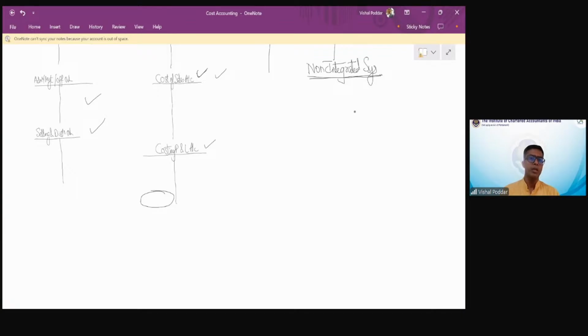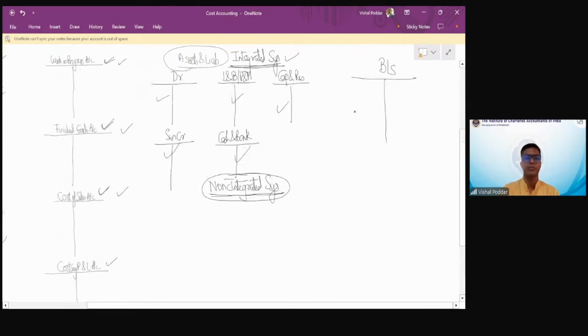But in the non-integrated system, I still have the requirement of all these accounts: debtors, plant and machinery, land and building, reserves, capital, cash and bank, creditors. I need all these accounts still. Why? Because I want to complete the second effect. But I don't wish to prepare any balance sheet, because the balance sheet is already prepared by my financial friends. They are already preparing their P&L and balance sheet.